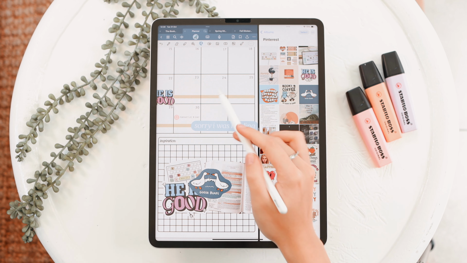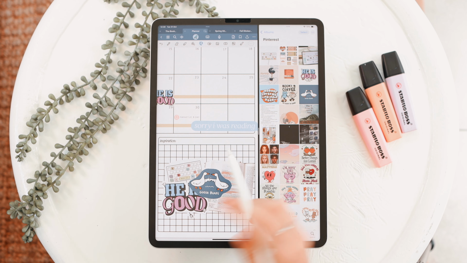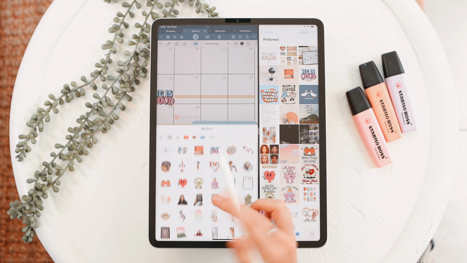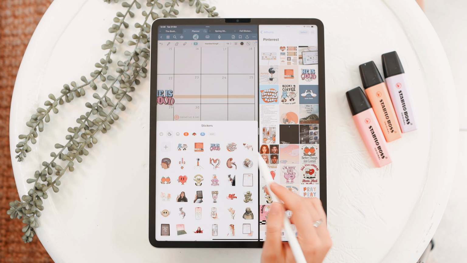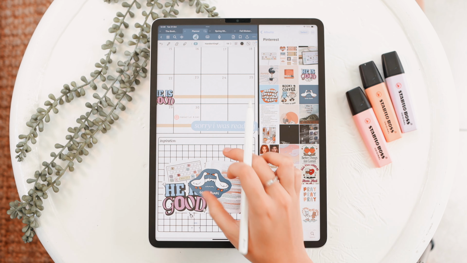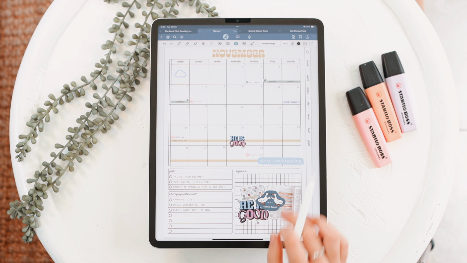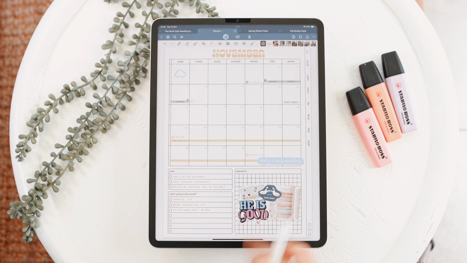I also like using my stickers that I've made on iPad. These stickers here just have some cute effects. These are also things that I've often reused and just like having. So that is what I usually use for these inspiration sections, just kind of like a collage of things that I like. So I think that's all for this section.